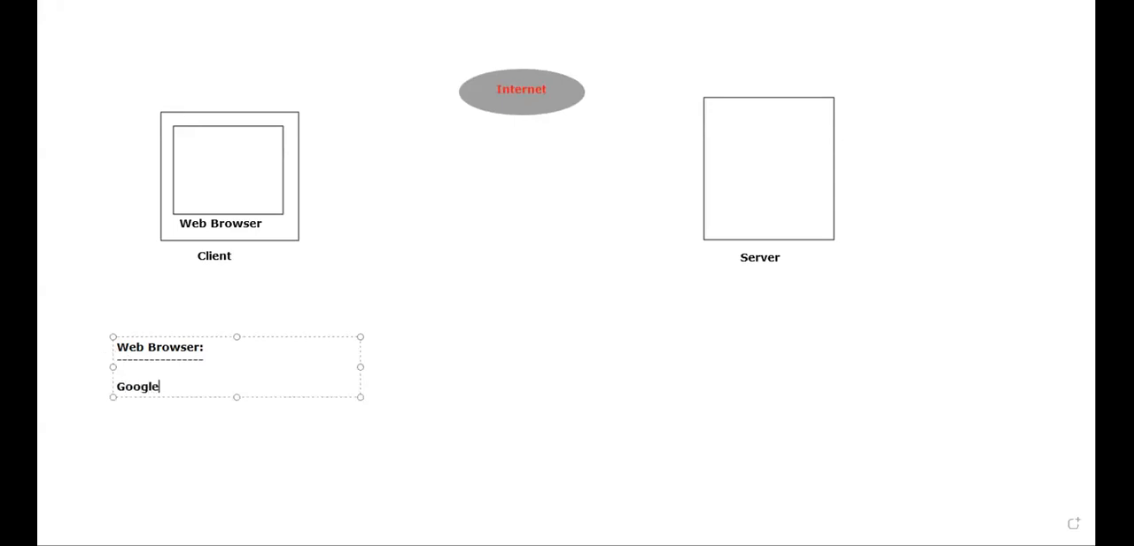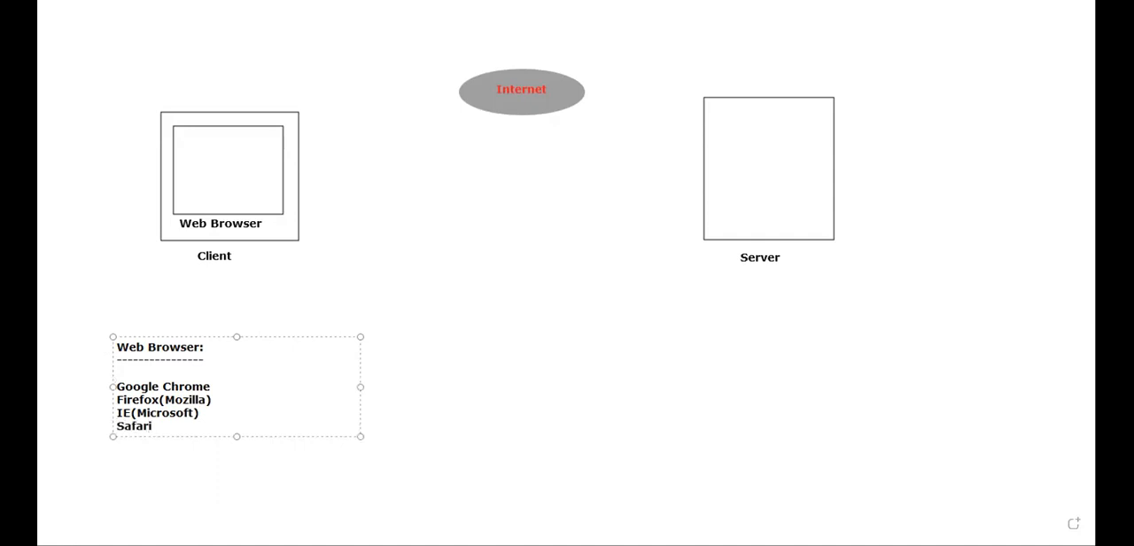Google Chrome. Okay, very good. Next, Firefox, which is the product of Mozilla. Next, Internet Explorer, which is the product of Microsoft. Next, Safari.